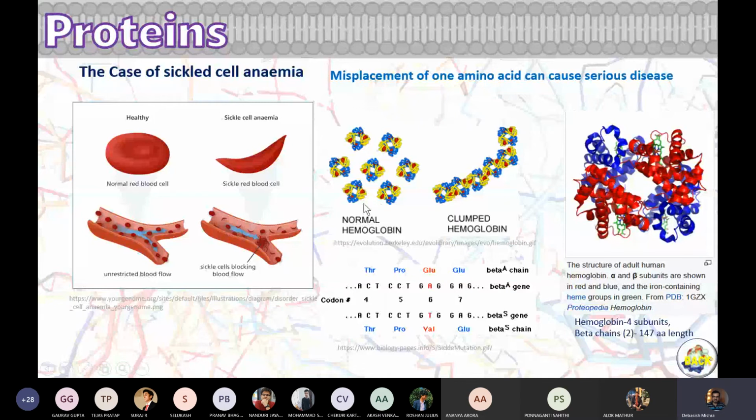In the beta chain, okay, the light blue chain there, and here it is the yellow chain. In the beta chain, what do you do here? You change the sixth amino acid. You just change GLU, glutamic acid, to VAL, valine. What is glutamic acid? What is valine?